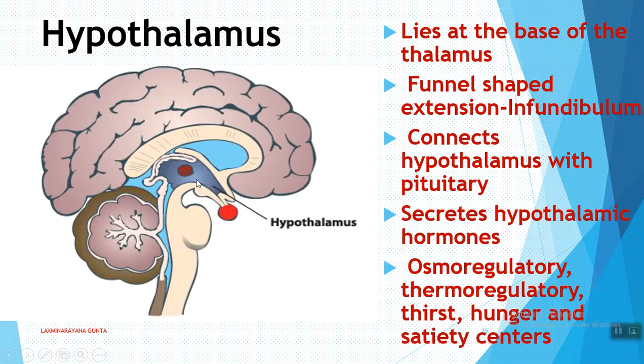Now the hypothalamus. This is the exact location of the hypothalamus. It lies at the base of the thalamus, and that's why it is called hypo. Hypo means at the base. It is a funnel shaped structure, and the funnel shaped extension is called the infundibulum.